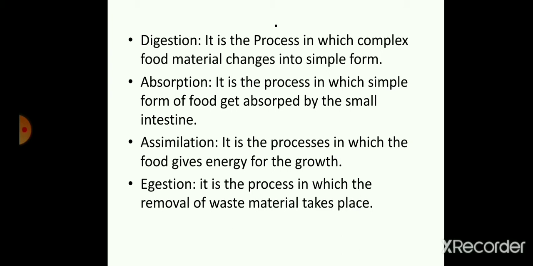The small intestine is the organ of the human or animal body in which absorption takes place. The simple form of food is absorbed by the villi of the intestine. Villi are finger-like growths on the small intestine. So major absorption is done by the small intestine with the help of the villi.